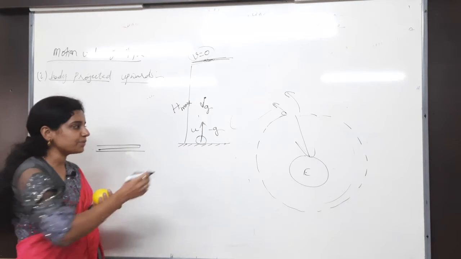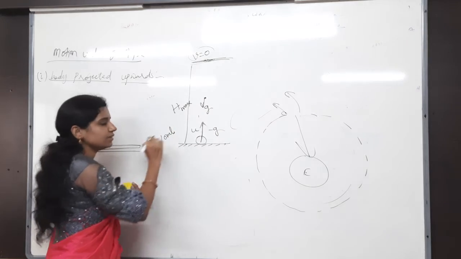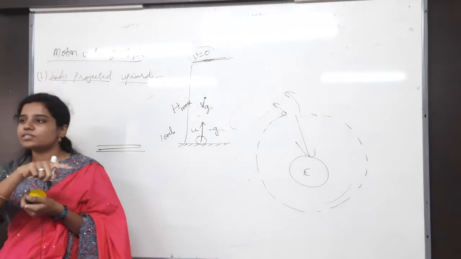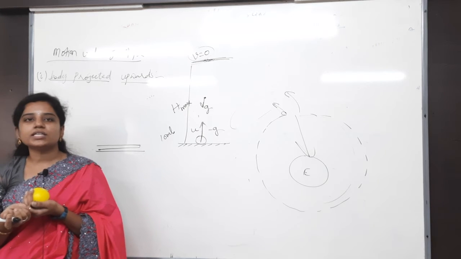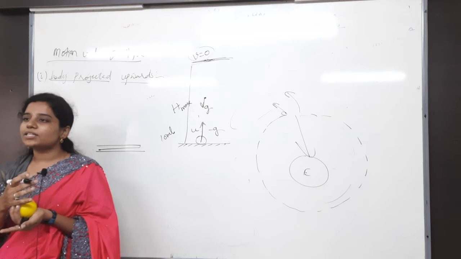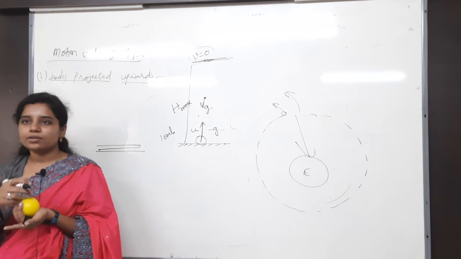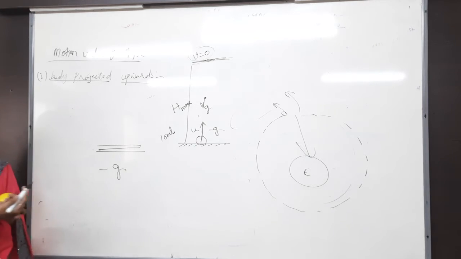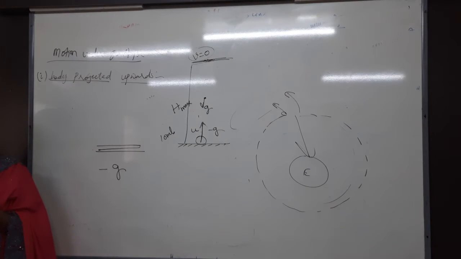For example, if I throw with 10 meters per second, finally velocity becomes 0. Retardation is nothing but minus acceleration, and the acceleration here is g, so minus g. For a body thrown upwards, acceleration equals minus g. Understand it clearly?